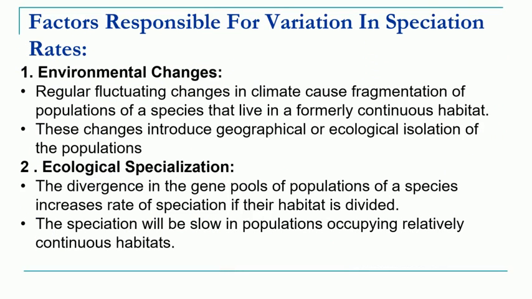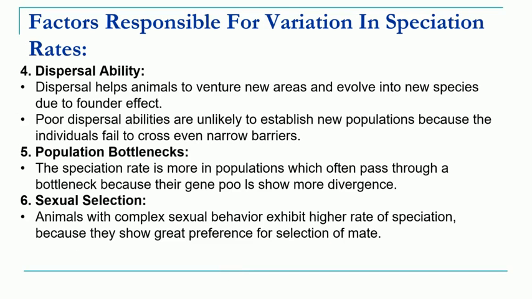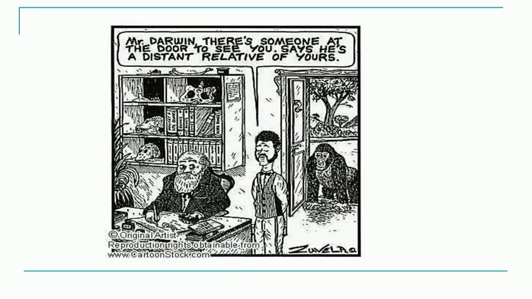Finally, we have seen the different factors which decide the rate of speciation, that include environmental changes, ecological specialization, species richness, dispersal ability, population bottlenecks, and sexual selection. So with this we conclude today's lecture. Thank you.